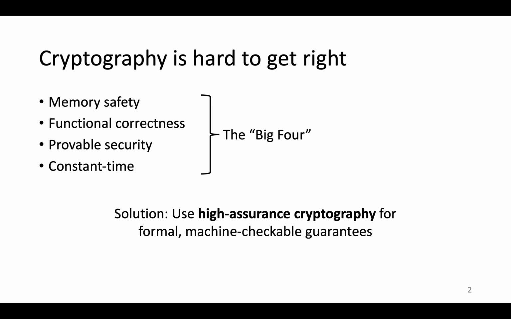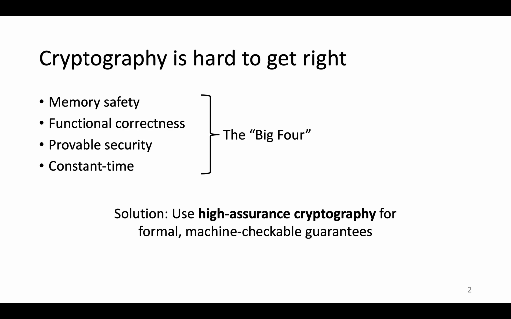It's well known that cryptography is really difficult to get right. Widely used libraries are constantly suffering from cryptographic design flaws, implementation bugs, and side channel vulnerabilities. And because they have such a large attack surface for security, crypto implementations should achieve what we call the Big Four guarantees. And so, implementations should be memory safe to prevent leaking secrets held in memory.